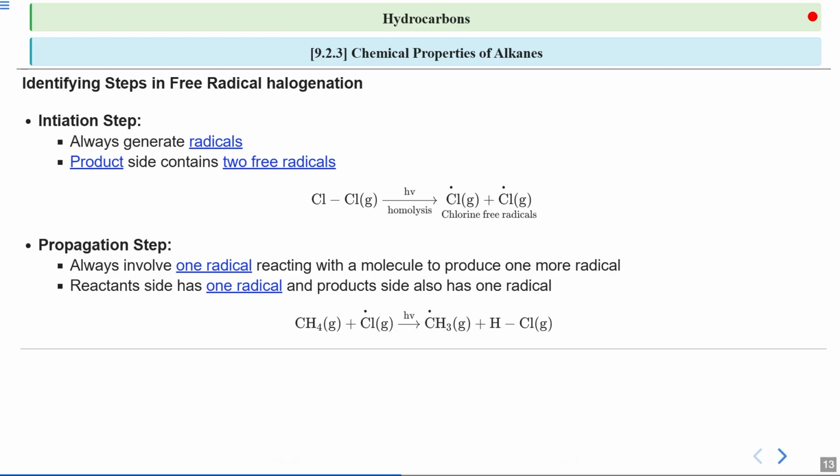The chemical equation for the propagation step is shown here. Methane is reacting with a chlorine radical to form a methyl radical, which is a radical again, and hydrochloric acid. This is like a relay race where the baton, or the radical, is passed along to keep the race going on.